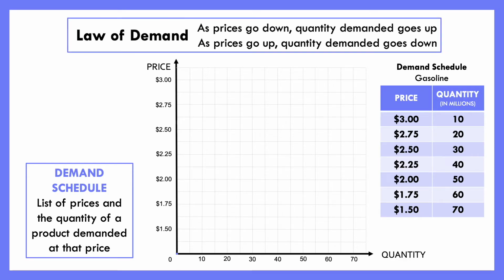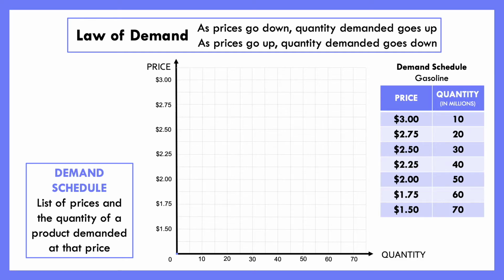And the law of demand just says as prices go down, the quantity demanded goes up. And as prices go up, the quantity demanded goes down. And I think we all understand that. Like if something gets cheaper, we want to buy more of it. The quantity that people want to purchase goes up. And as stuff gets more expensive, the quantity demanded goes down. The amount that people want to purchase goes down. I think that makes sense.